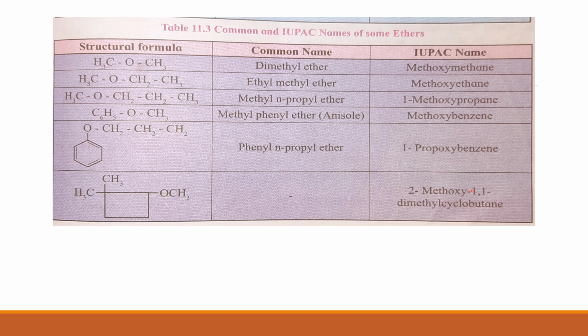So the IUPAC name of this compound is 2-methoxy-1,1-dimethylcyclobutane.